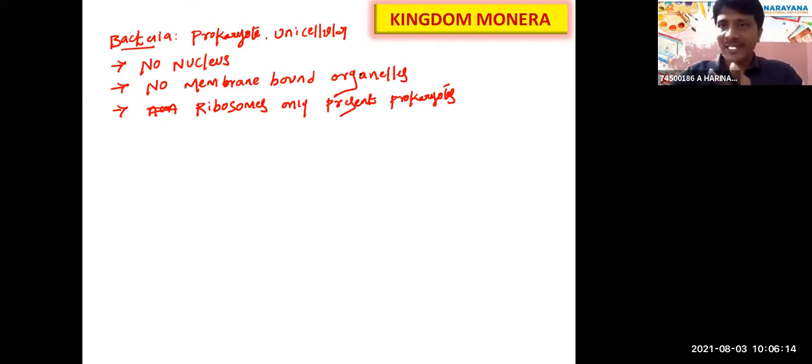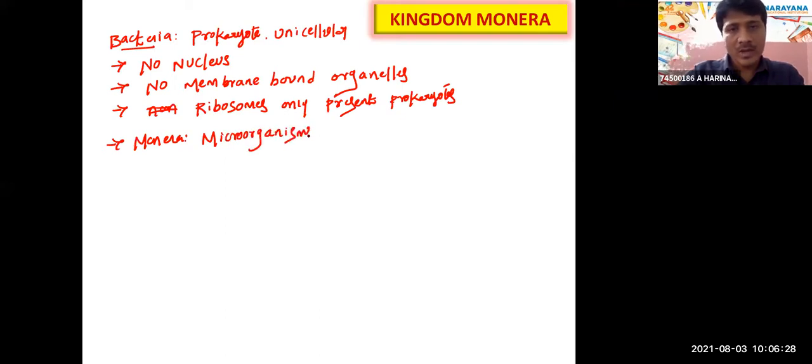Most abundant microorganisms are present in Monera, and these microorganisms are present anywhere. Bacteria are classified based on morphology into four basic forms.